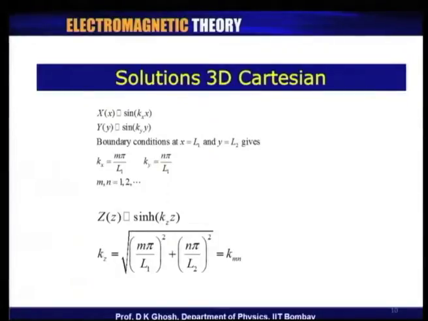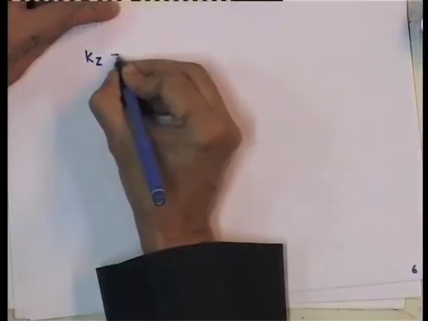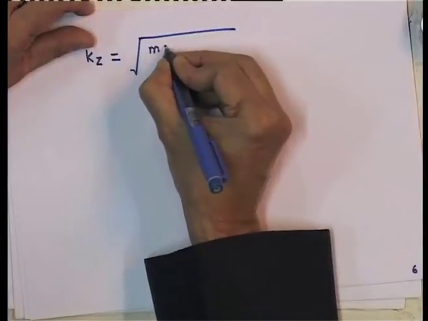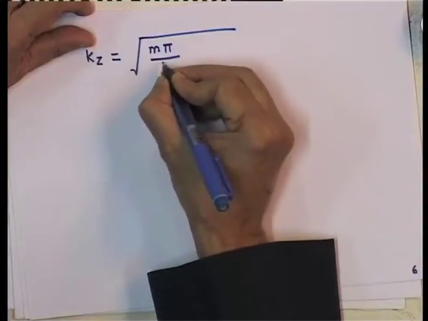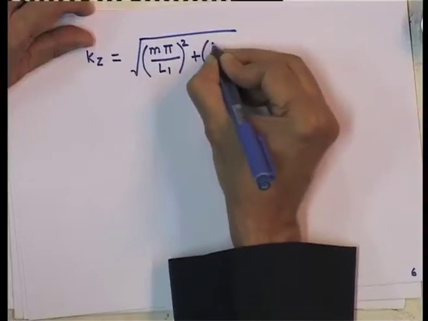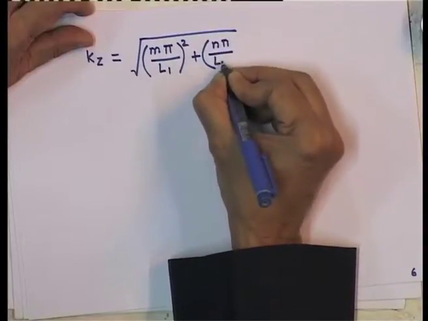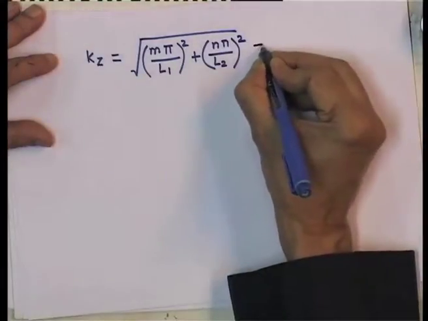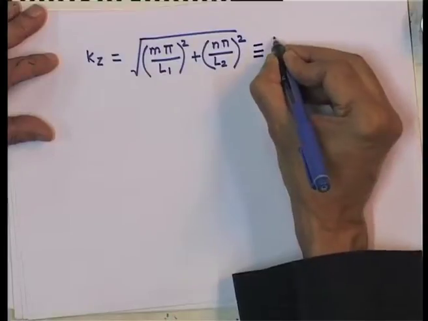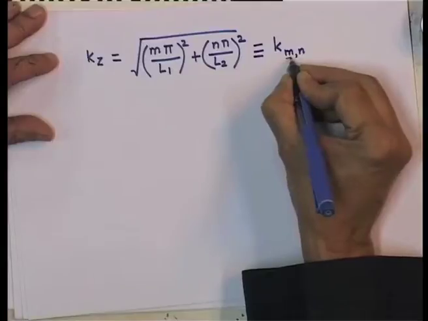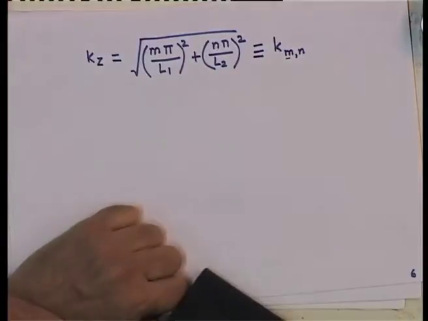So, that tells me that this k z is given by square root of k x square plus k y square, and since k x is m pi over L 1 and k y is n pi over L 2, this quantity k z can be also written as k m n. It tells me that in order to specify k z, you need two indices m and n.